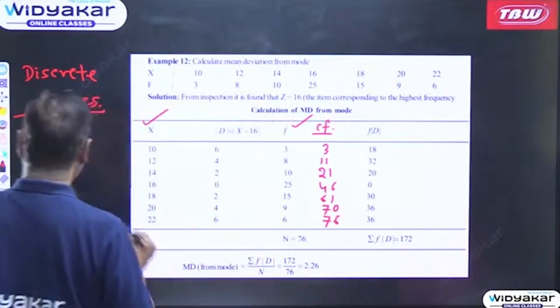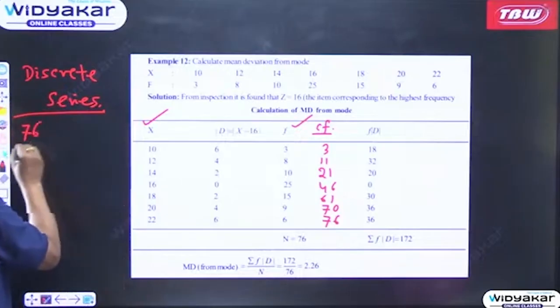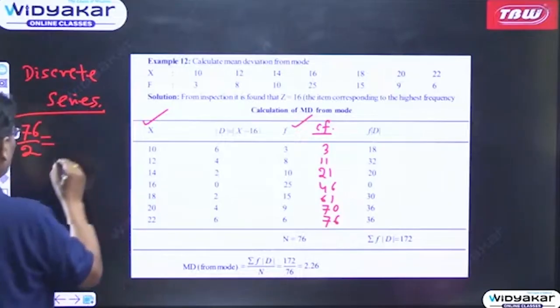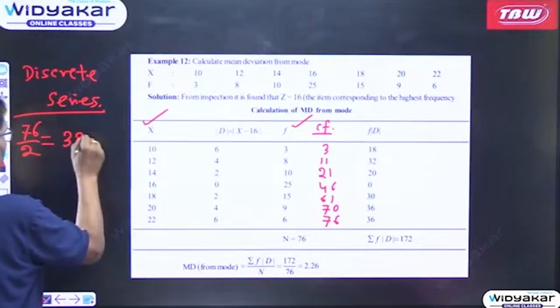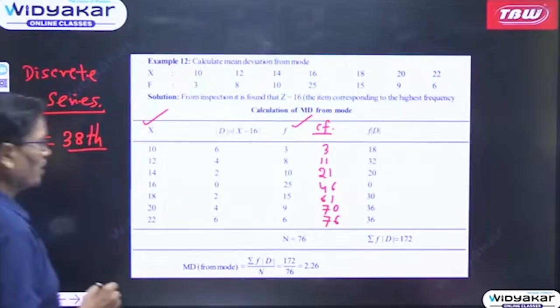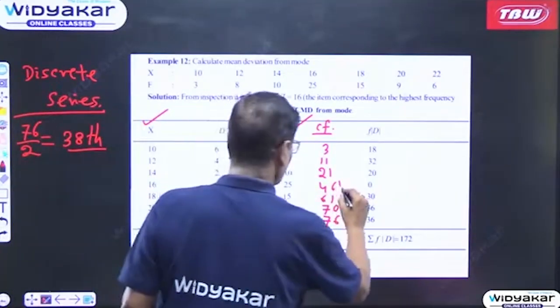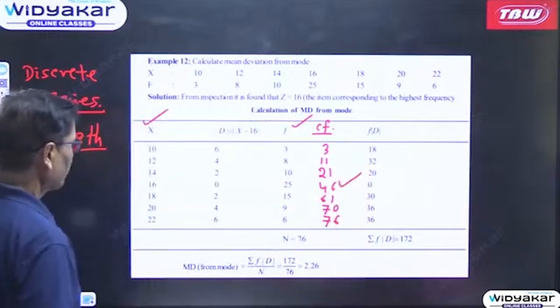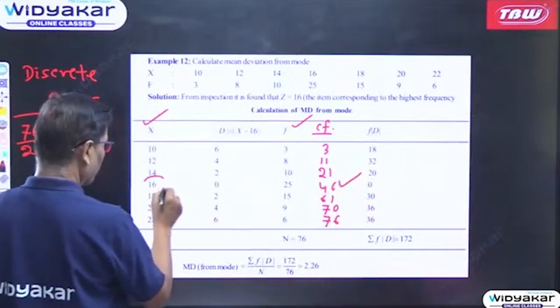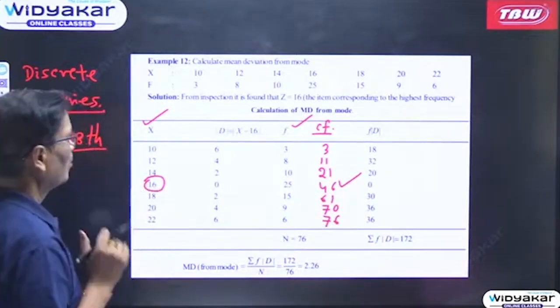Then 76 by 2 is equal to the 38th item. The 38th item first comes in this 46, so the representative value 16 is the mode.